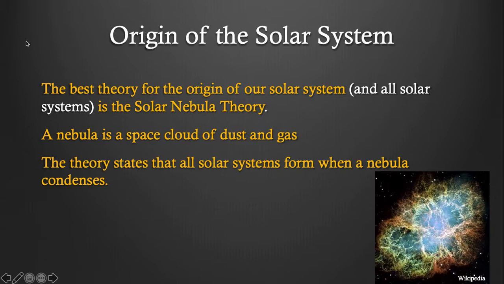The origin of the solar system. So we talked about the origin of the universe. Now we're talking about the origin of just the solar system, the sun and the planets. The best theory for the origin of the solar system and all solar systems is the solar nebula theory.